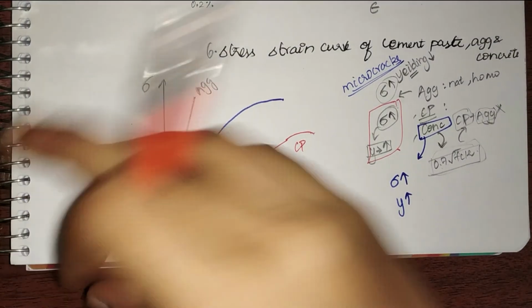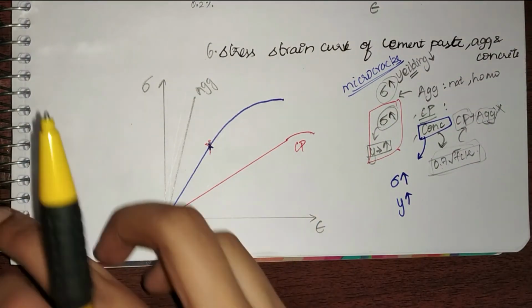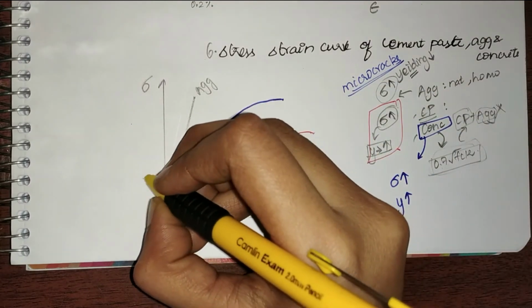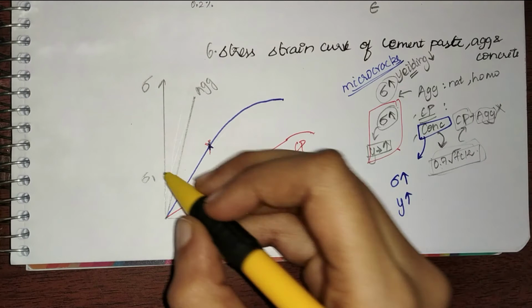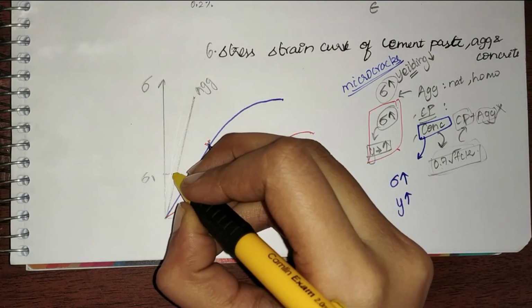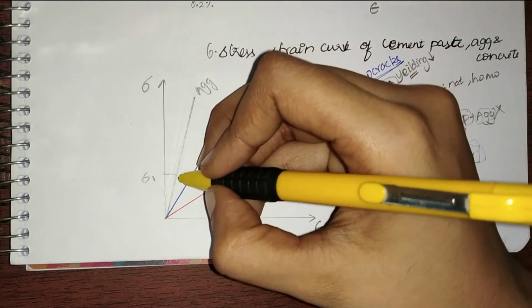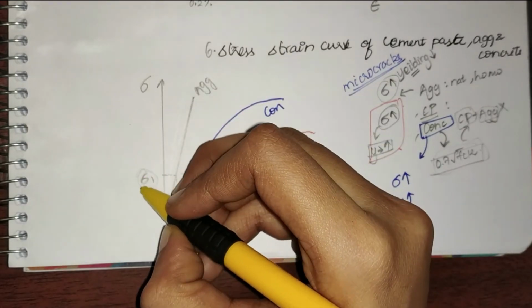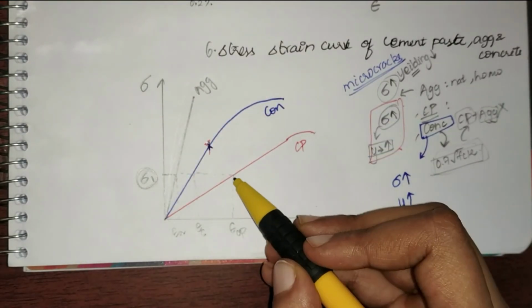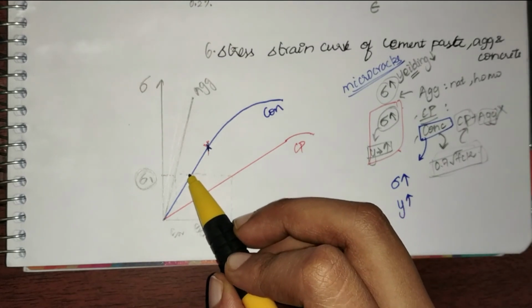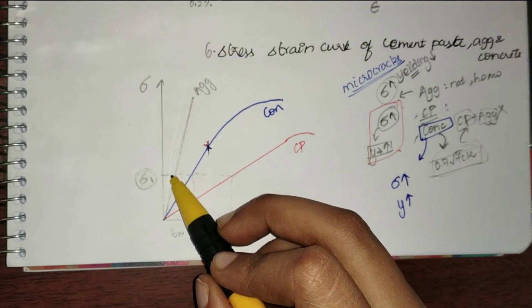Let us go further and look into another example. Let me take a stress of sigma 1. For this stress, let me see the corresponding strains. From this we can see that for a given amount of stress, the strain in cement paste is greater than the strain in concrete, which is greater than the strain in aggregate.